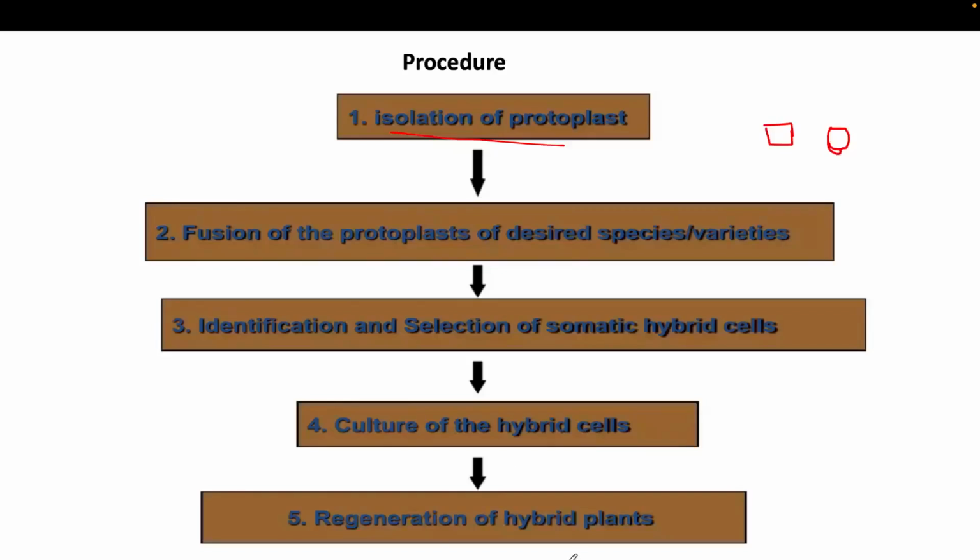It should have the capability to produce leaves, shoots, and roots. All this regeneration should happen in the hybrid plants. So that is the whole procedure of how we do somatic hybridization.